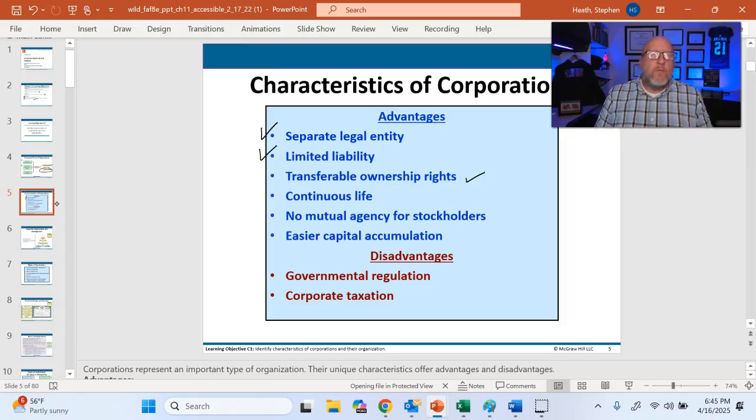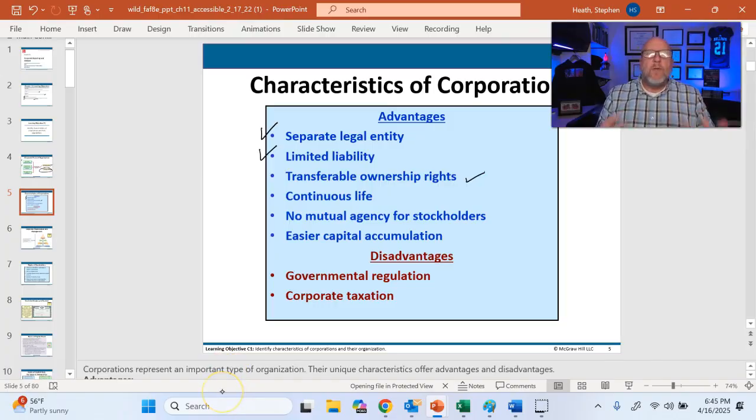If I own stock in a business and I'm really nervous about owning that stock, I could very easily sell it in the open market to somebody else. It's beyond the scope of this course, but it's very easy to buy and sell stock.